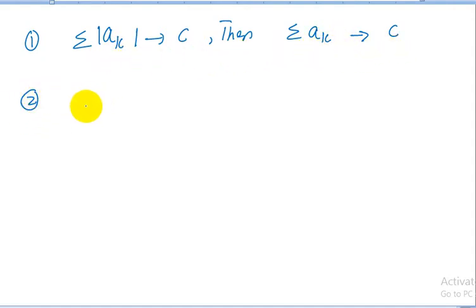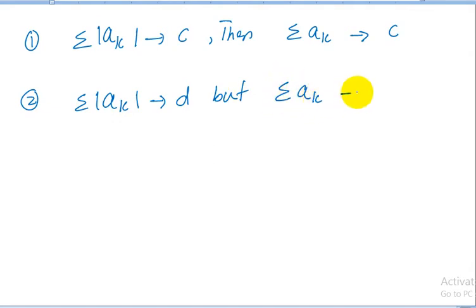The second one is, if a series is not absolutely convergent, if |ak| diverges, but the original series summation ak converges, then the series is called a conditionally convergent series. So a conditionally convergent series is not absolutely convergent but is convergent.